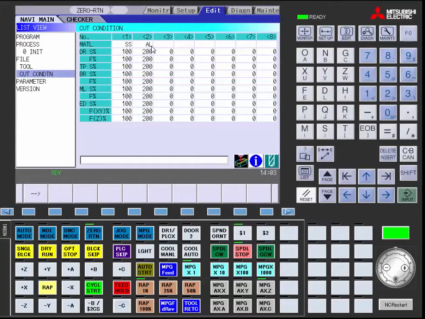The second column we chose was aluminum. So we set 100% for all of our first column for feeds and speeds. And with aluminum, we are going to be able to go twice as fast, so that is why 200% is set in there.